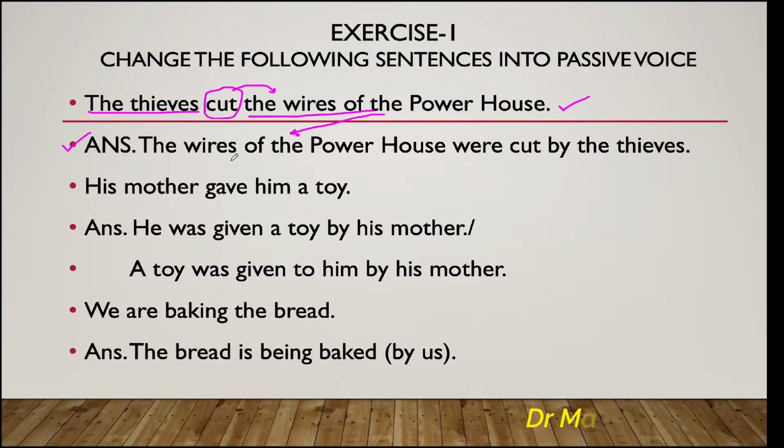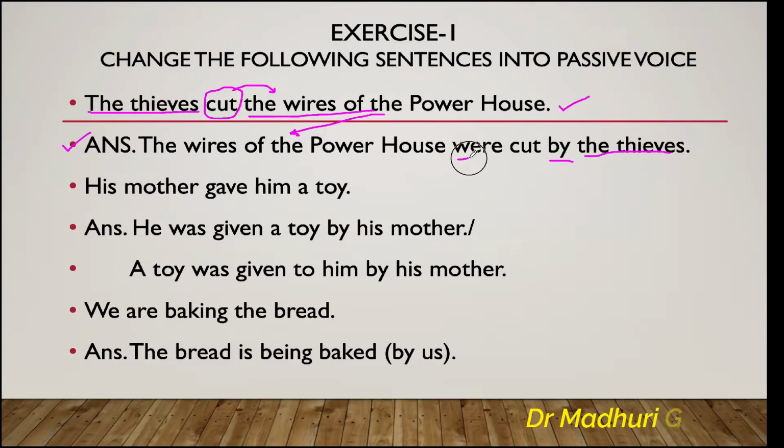And the subject of the active voice will take place at the end of the sentence as the object, and that is the thieves, and the preposition by would be used before this. So, by the thieves. Now, the rule number 3, the change in the form of the verb. In this sentence, there is the past simple tense. Don't get confused because the word cut, its second form of the verb is the same, cut.